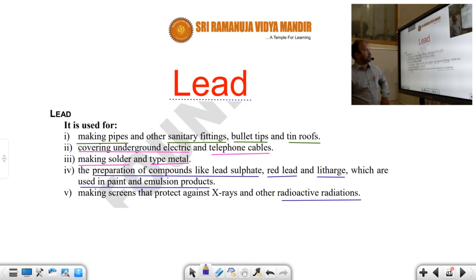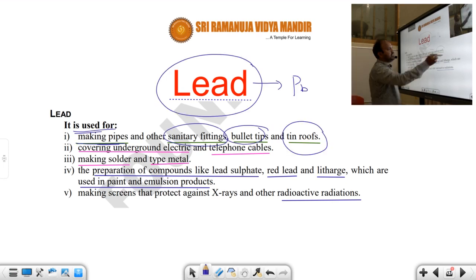This lead symbol is Pb. It is also called plumbum. What are the uses of lead? It is mainly used for making pipes, sanitary fittings, bullet tips and tin roofs, as well as covering underground electric and telephone cables, and making solder and type metal. And what are other uses of lead?